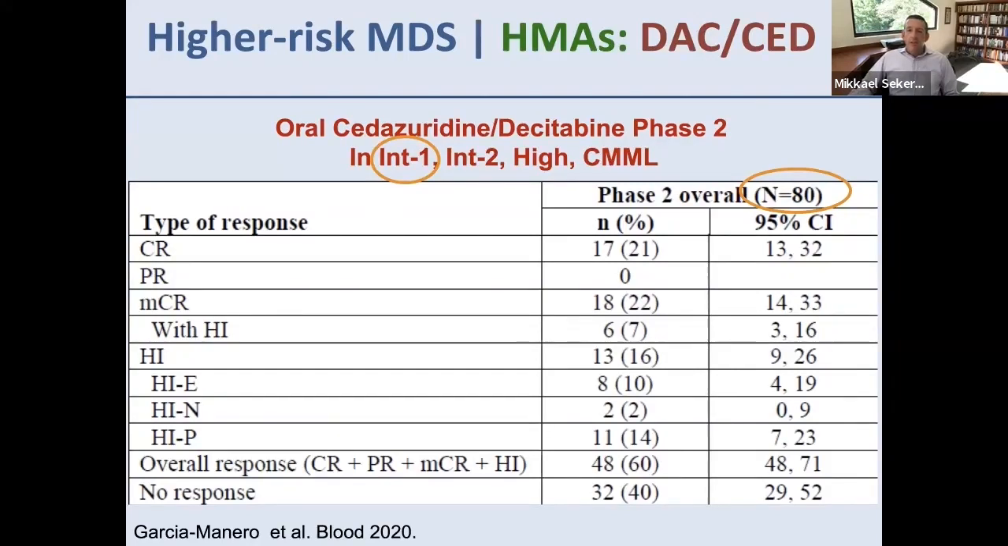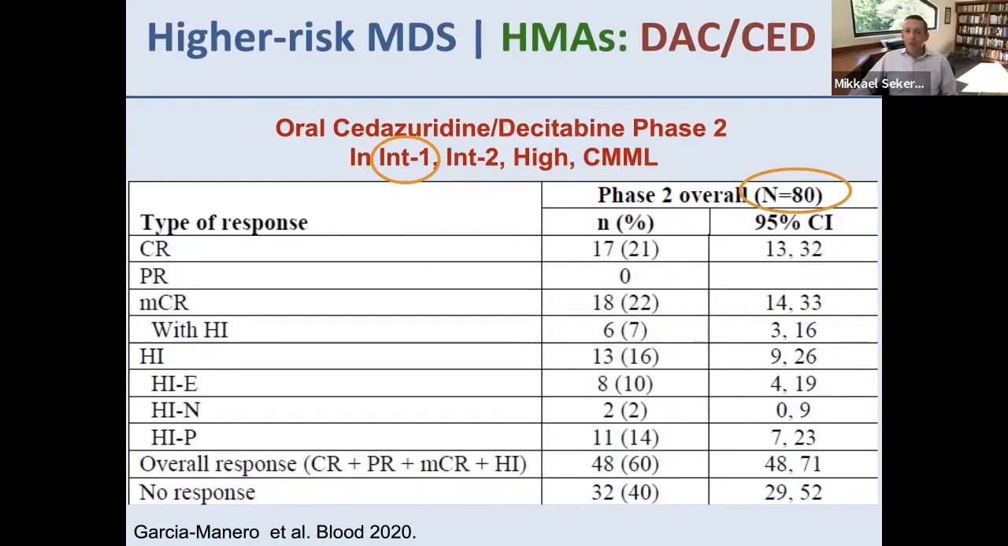And here are data for oral decitabine cedazuridine. This study was a little more complicated. Folks were enrolled onto this. Technically, lower risk MDS, intermediate 1, was included in this population. There were only 80 patients, and they were randomized to at first receive either oral or IV decitabine, and then they crossed over. So everyone got oral decitabine, everyone got IV decitabine. So you really can't make any comparisons about efficacy with this.